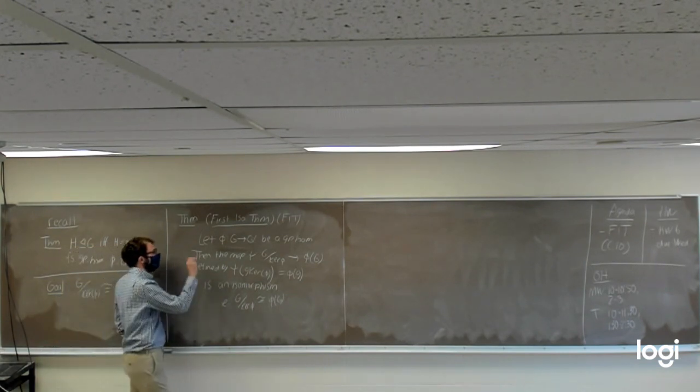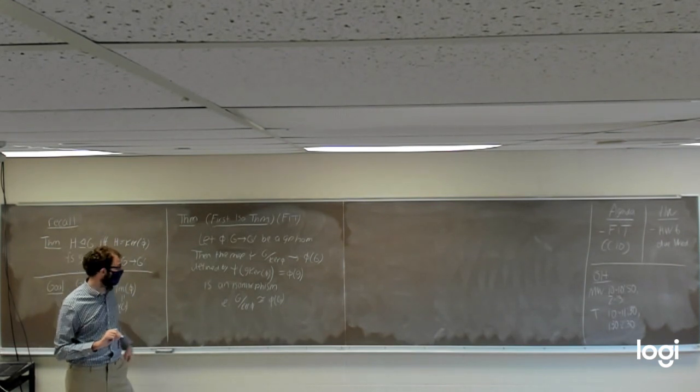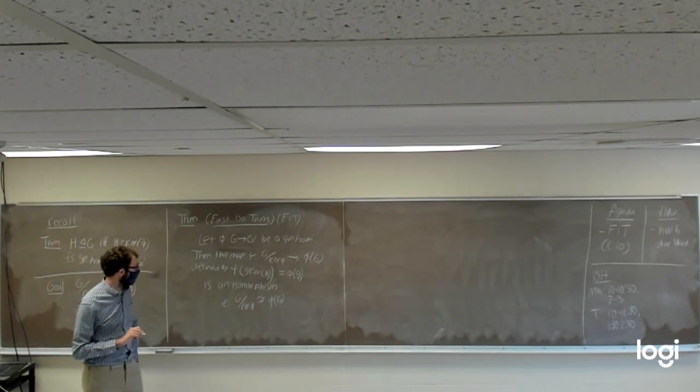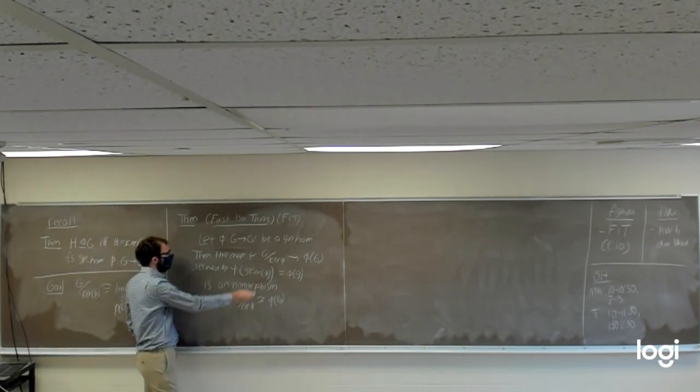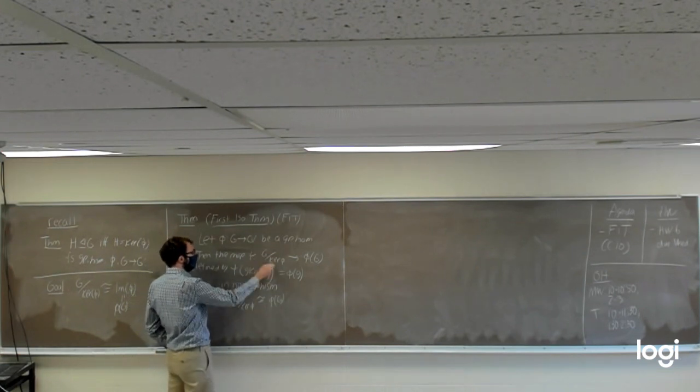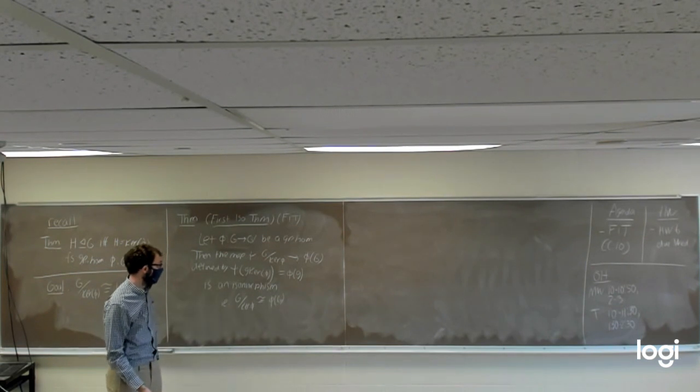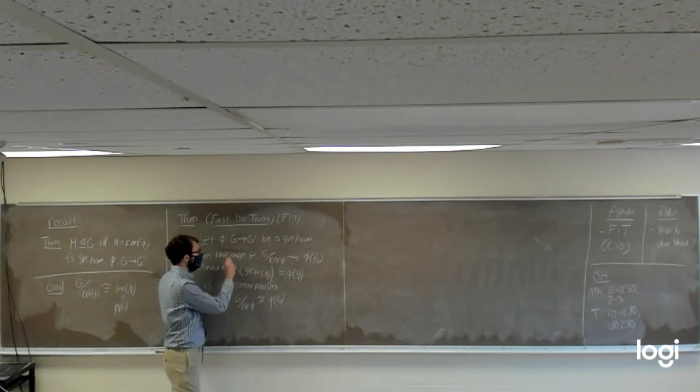But as long as phi is any homomorphism, we can construe an isomorphism of this form by taking in cosets of kernel of phi in this group and spitting out elements in the range of phi.